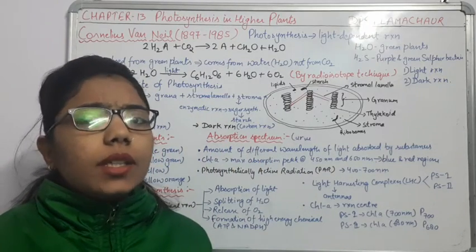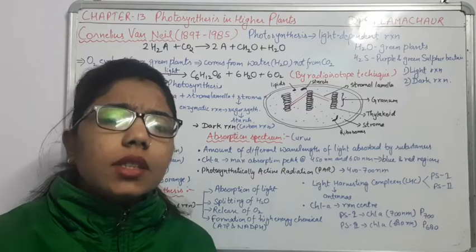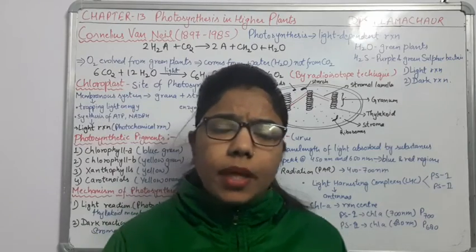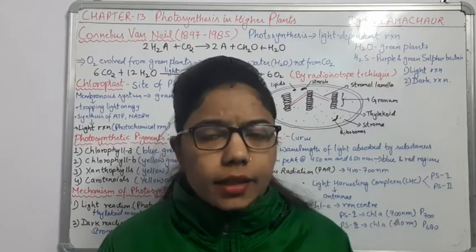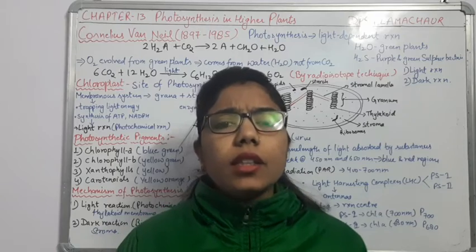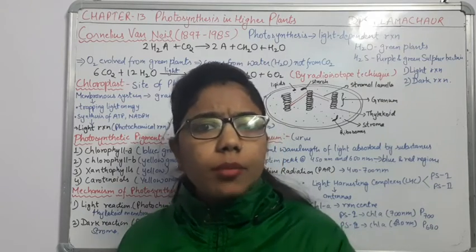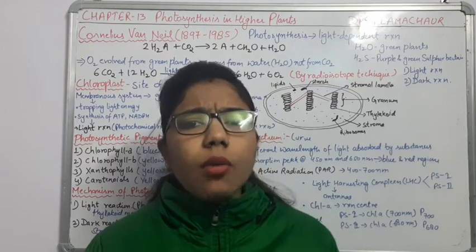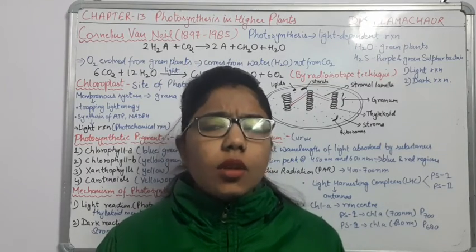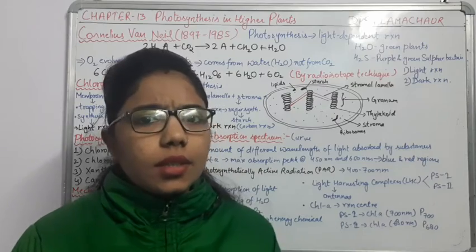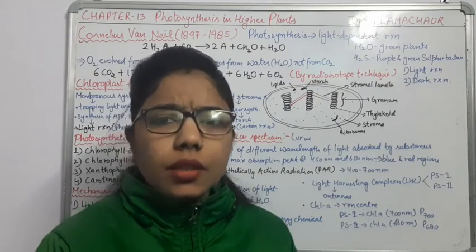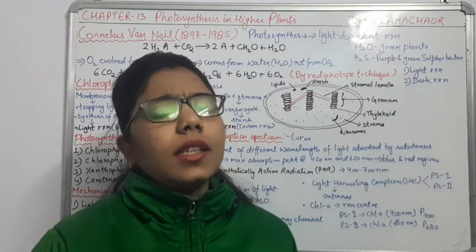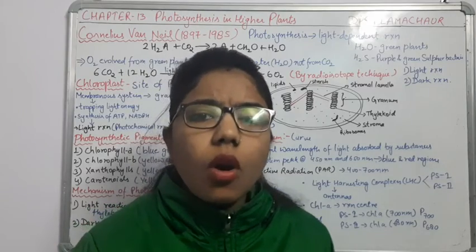In this chapter we have discussed the experiments done by different scientists to prove what type of reaction photosynthesis is. What is required for photosynthesis? There must be starch formation, and second, there must be a formation of oxygen.